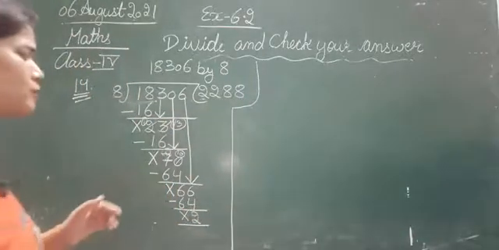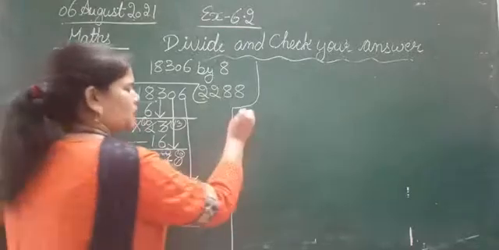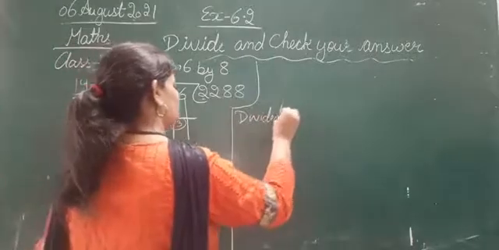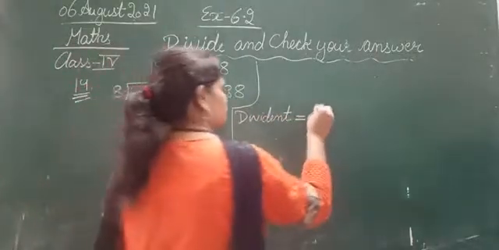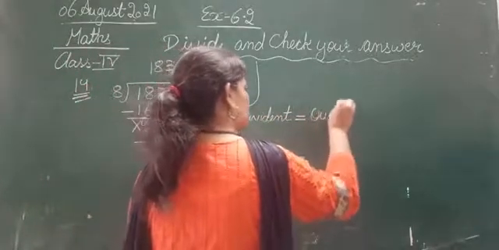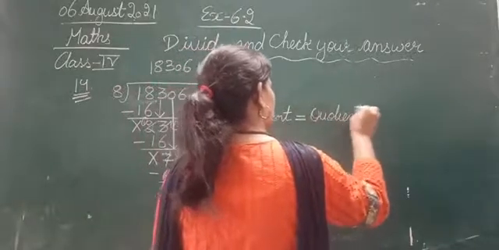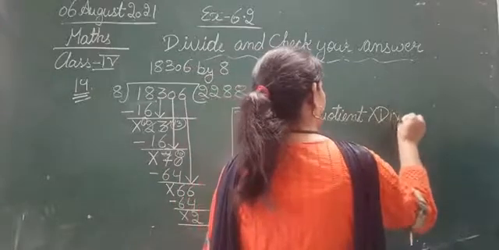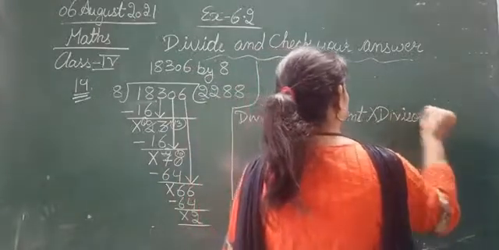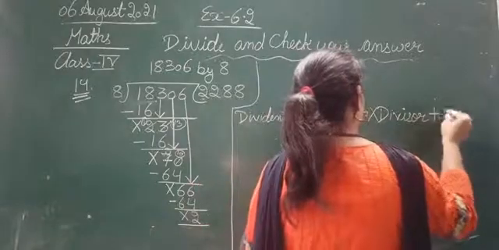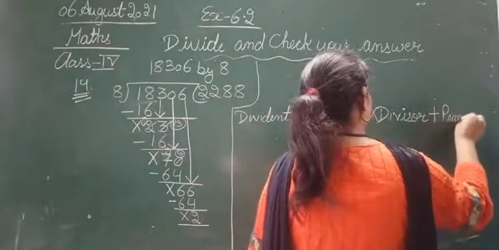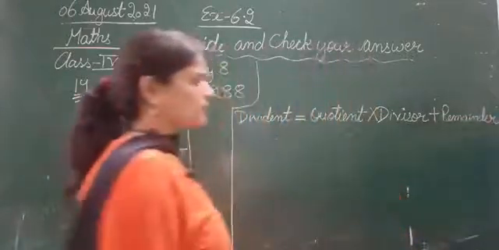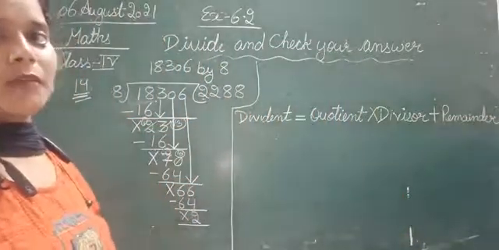So first of all, let's write the formula for checking the answer, that is dividend is equal to quotient multiply divisor plus remainder. Quotient multiply divisor plus remainder.